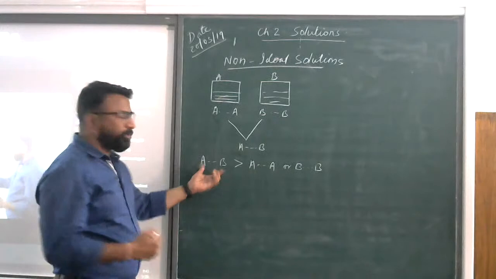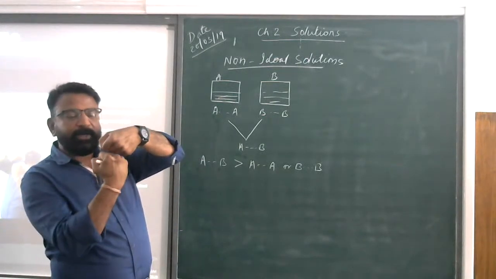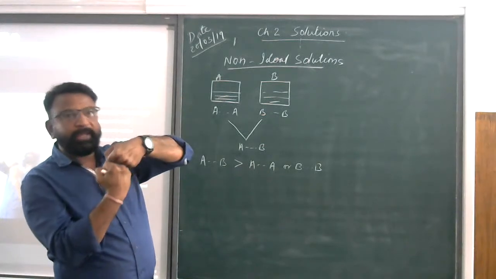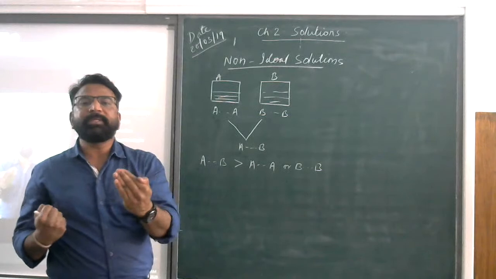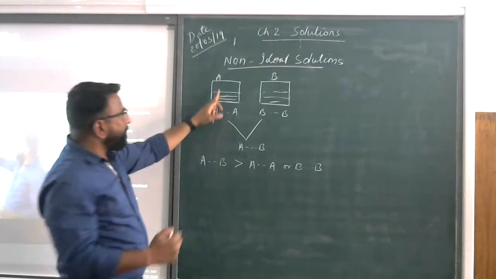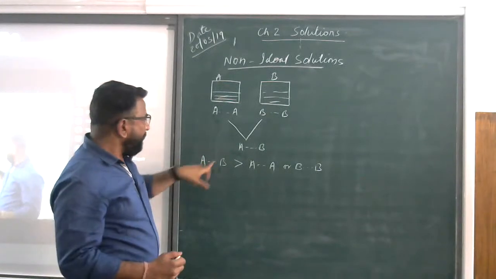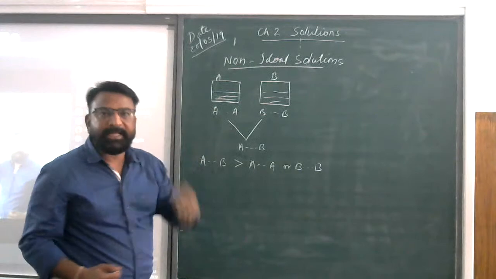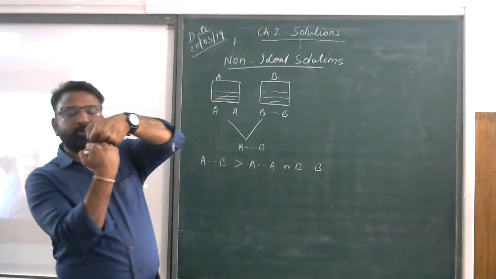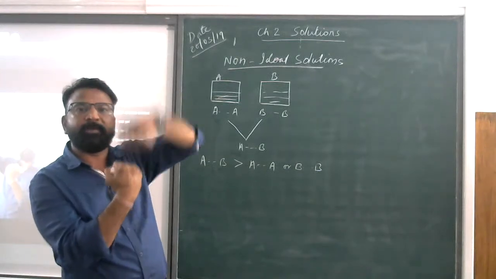You will see that if the force of interaction is stronger, then what happened? The solute particle will not allow the solvent particles to form the vapors. Is it fine? But if you compare the pure solvent with the solution, what happens if the force of interaction is stronger? The vapor pressure will be decreased because the force of interaction is stronger. This particle will not allow this particle to move outside to form the vapor.